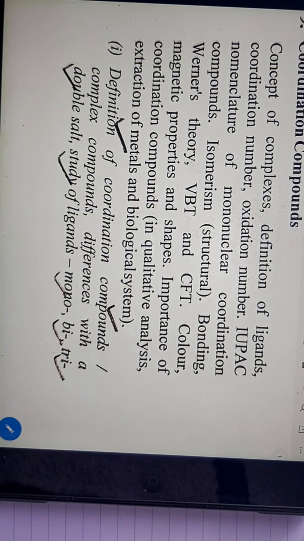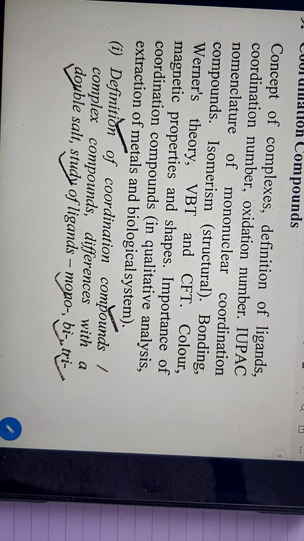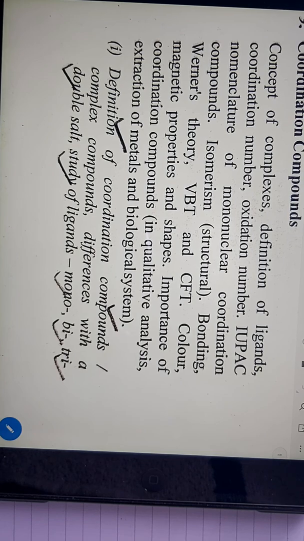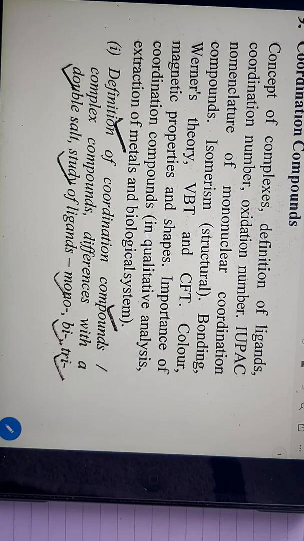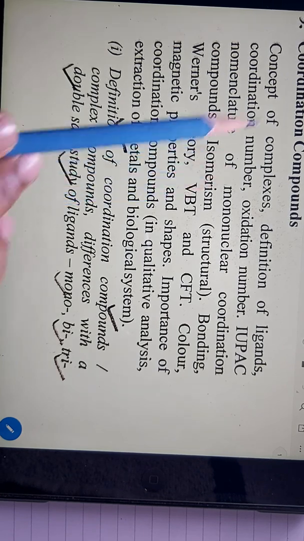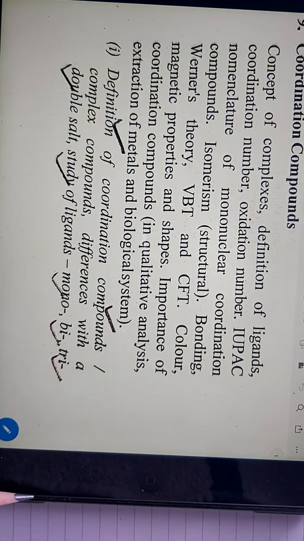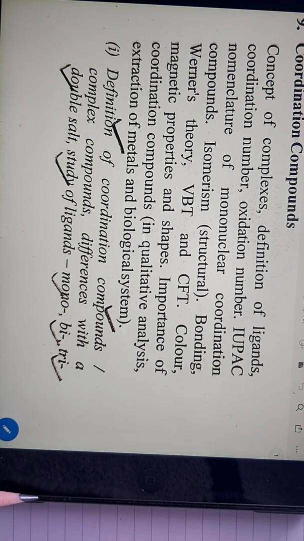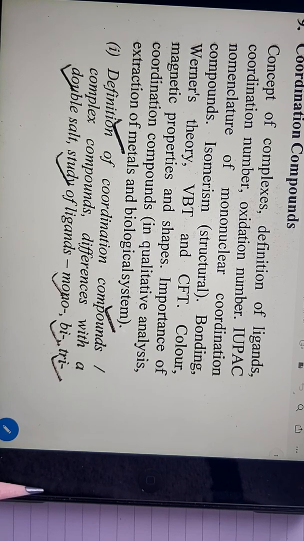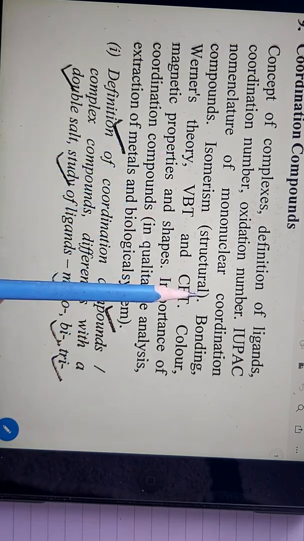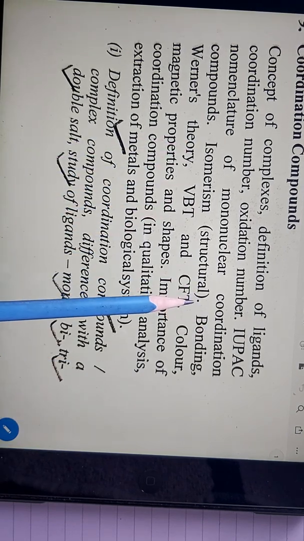Because of the complex structure they exhibit, one molecular form itself, or one molecular structure itself, exists in different structural arrangements. The atoms are arranged as if attaining different structural shapes. So isomerism exists in this group of compounds, coordination compounds. Once again, usually isomerism is dealt with in the complex group of compounds, which is the organic compounds. Here we are learning isomerism related to coordination compounds, which are inorganic compounds. So all that comes in the basic introduction details related to that.